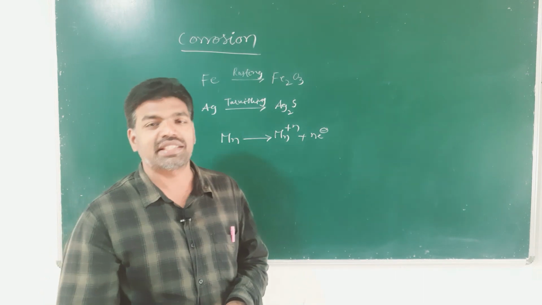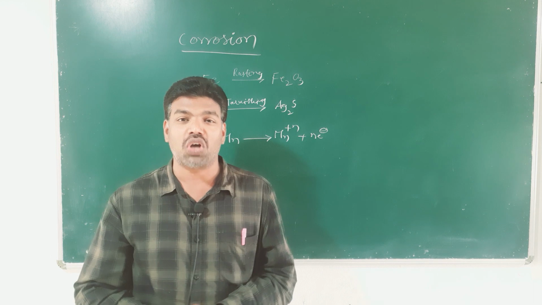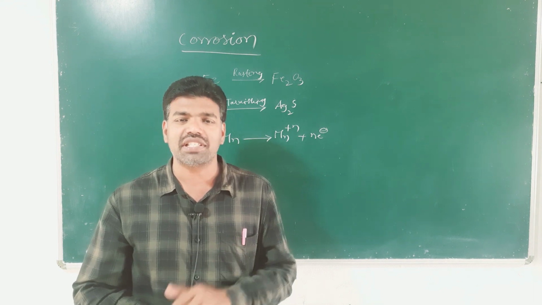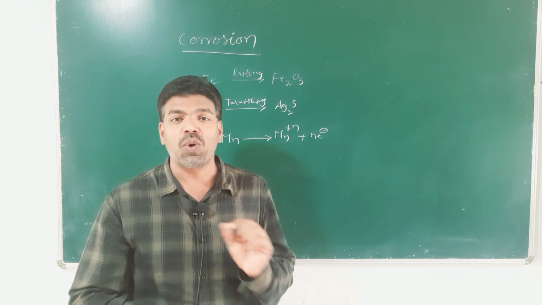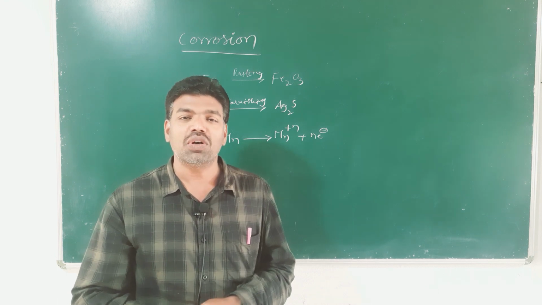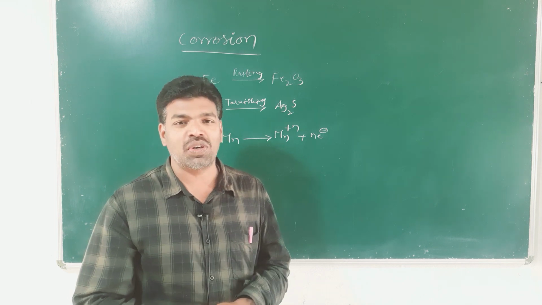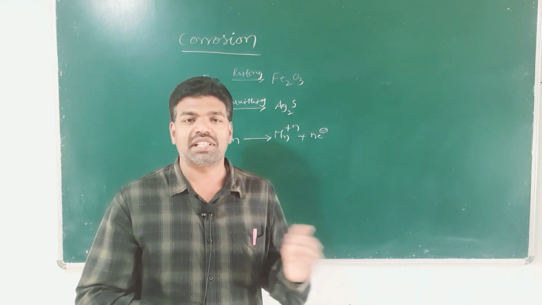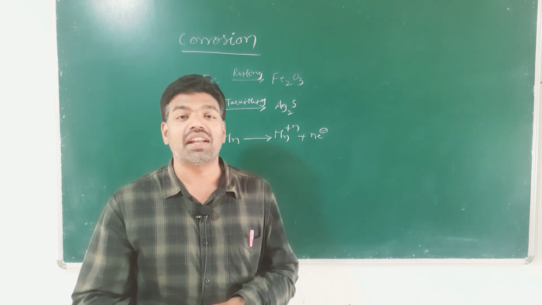In the same manner, electrochemical corrosion is considered as anodic dissolution of metal, where metal undergoes oxidation. Oxidation takes place at anode, so metal acts as anode. If metal acts as anode, some other substance or the same metal acts as cathode, forming a voltaic cell.